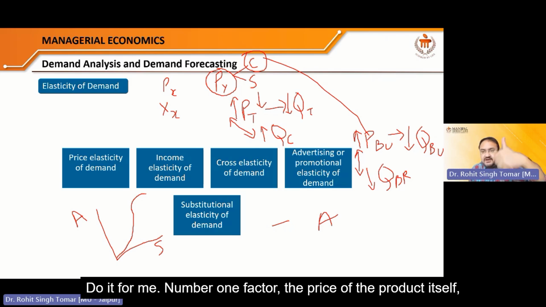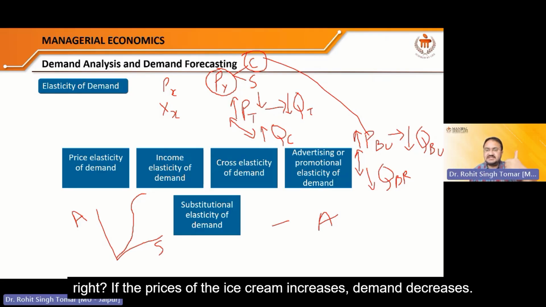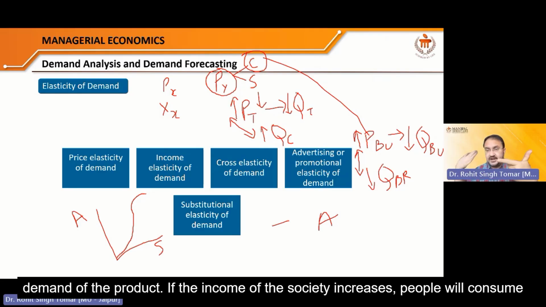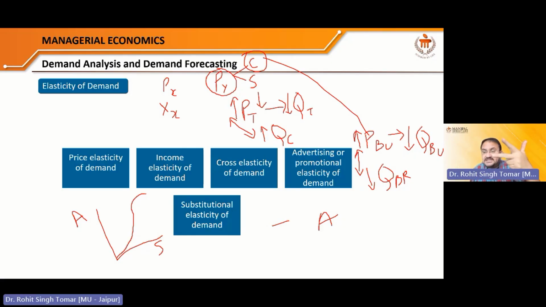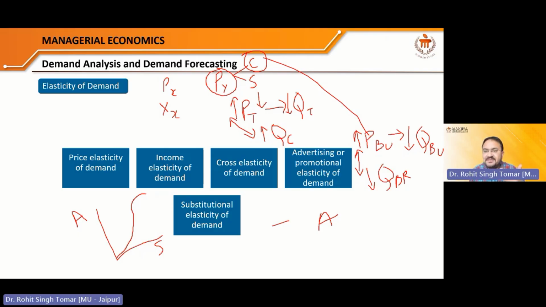Do it for me. Number 1 factor, the price of the product itself, right? If the price of ice cream increases, demand decreases. The income of the society is the number 2 factor which puts an impact on the demand of the product. If the income of the society increases, people will consume more ice cream. Prices of the substitute product: if the price of ice cream increases, maybe people will start having popsicles.